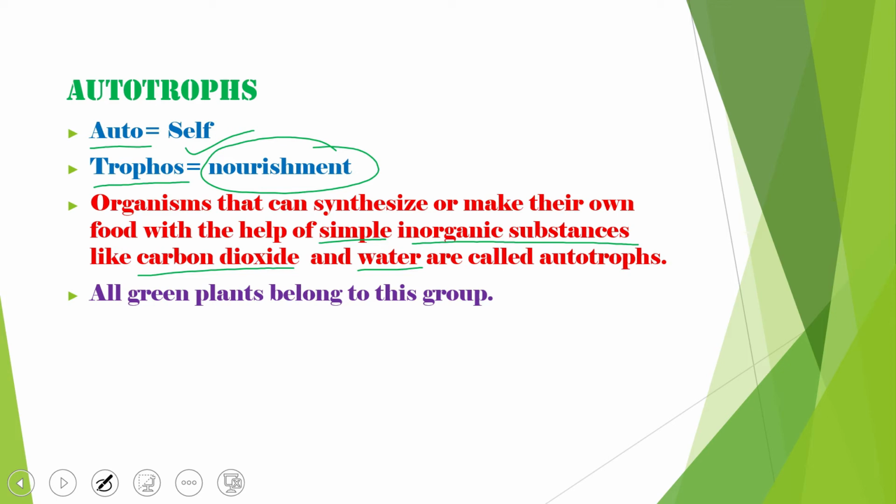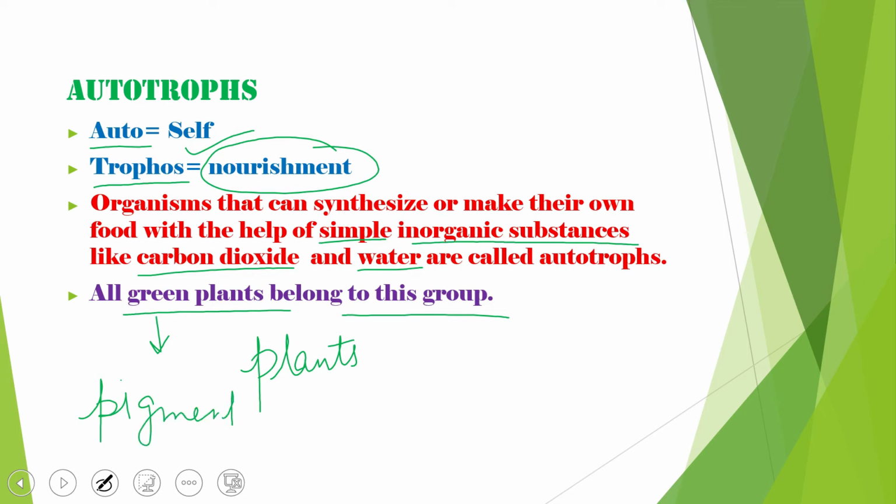Who can prepare their own food, students? Plants. So all the green plants, as I have written over here, belong to this group, meaning autotrophs. Now why is the word green? Why have I written here green plants? Because green plants have a pigment. Now what is that pigment, students? What is that pigment called? Very good. Chlorophyll.